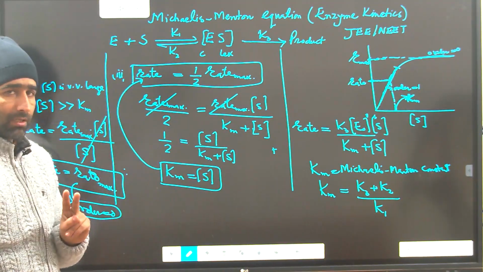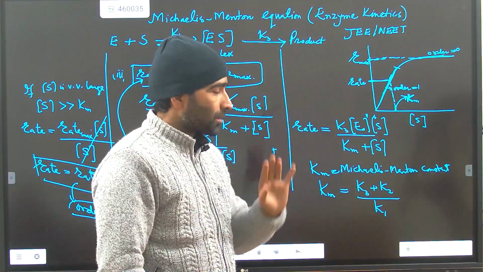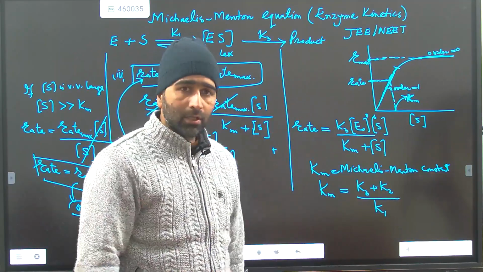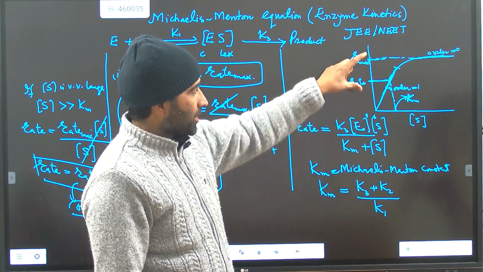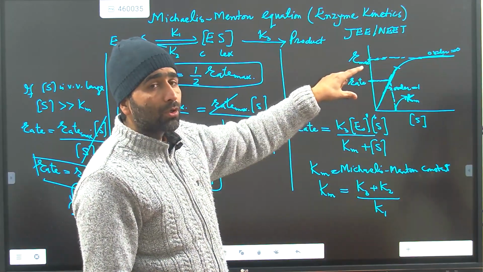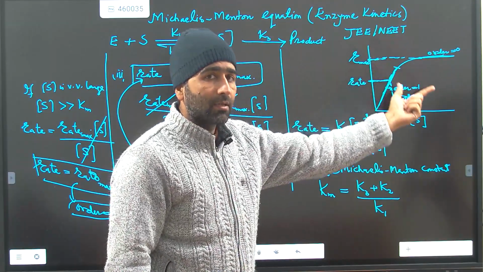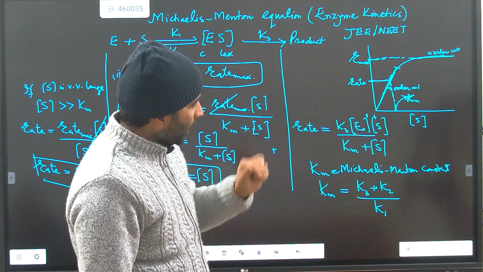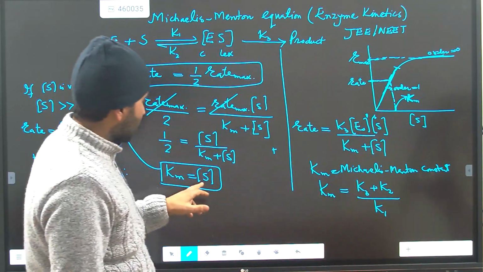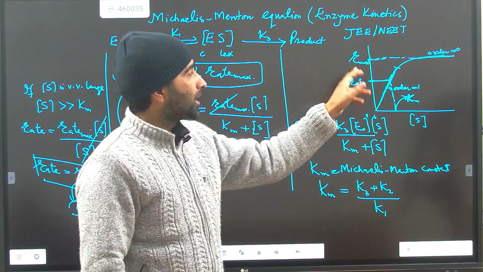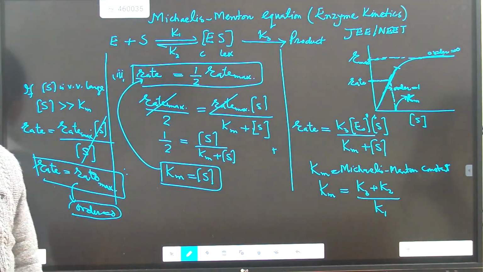इसमें आप 3 चीज़ों का ख्याल रखेंगे. Number 1, the order of the reaction with respect to enzyme is always equal to 1, because rate is directly proportional to the initial concentration of the enzyme. Number 2, with respect to substrate concentration, the reaction follows first order kinetics at low substrate concentration and zero order kinetics at very high substrate concentration. Now what is this Michaelis-Menten constant? It is basically the substrate concentration when the rate of the reaction is half of the maximum rate. And I hope this is sufficient for your class. Thank you.